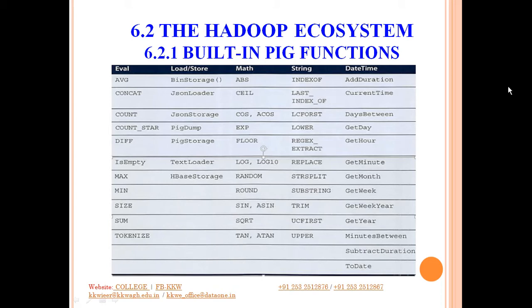The third column is related to math functions: round, absolute value, ceil, sine, cosine, square root, tan, and so on, right? The fourth column gives a list of functions for string manipulation, and the last column gives a list of functions for date and time. You can check each of these functionalities in detail from the site mentioned on the previous slide.